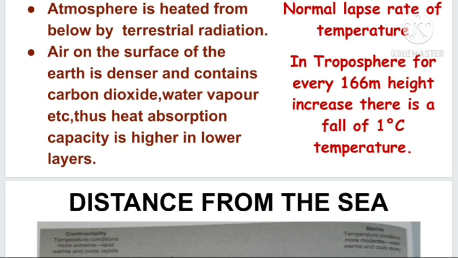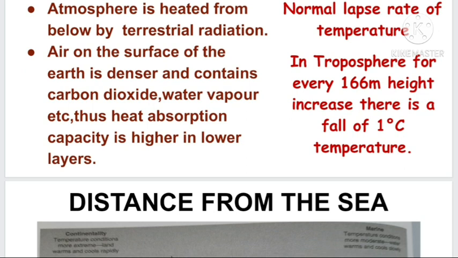And the next reason, the air on the surface of the earth is denser, because denser air molecules have the tendency to be in the lower layers. So these layers contain carbon dioxide and water vapor, which are greenhouse gases. They absorb the heat energy, so we experience a hot or warm condition.